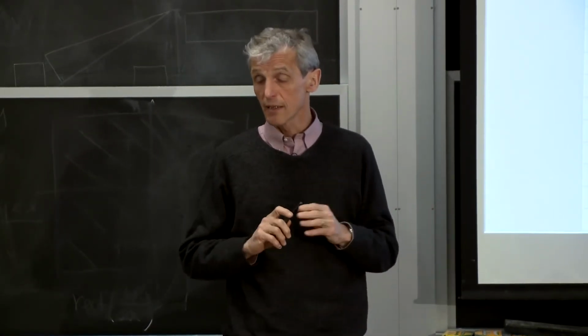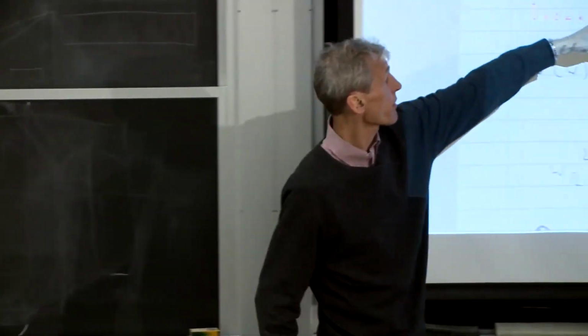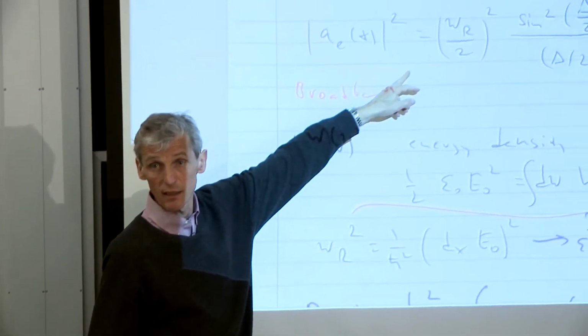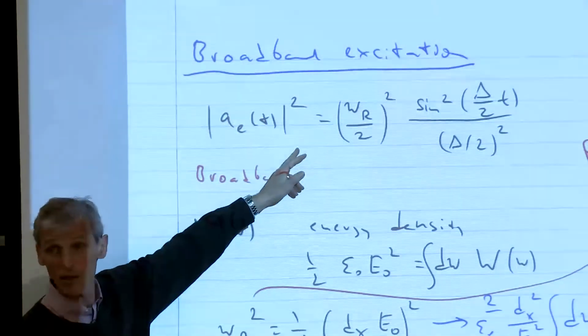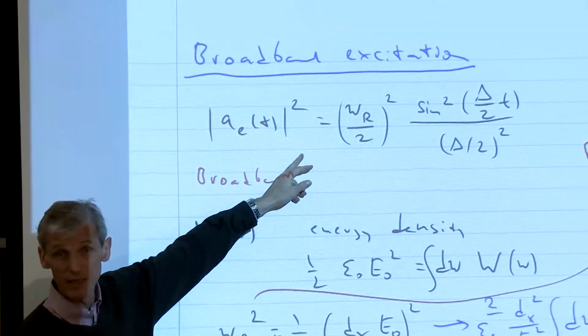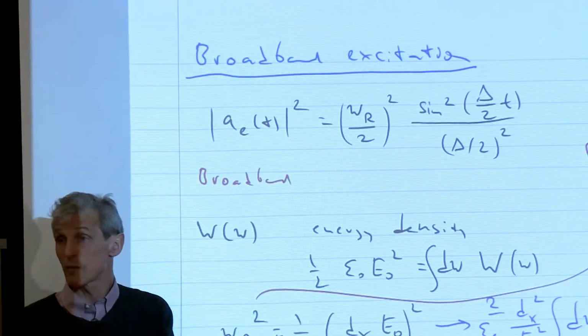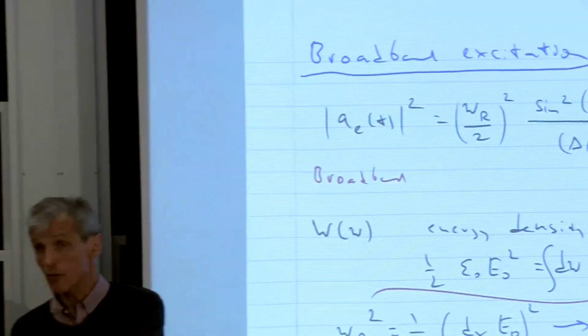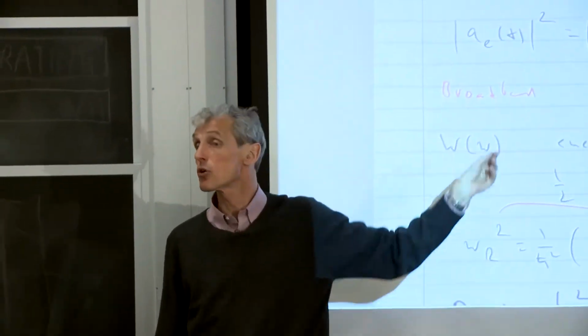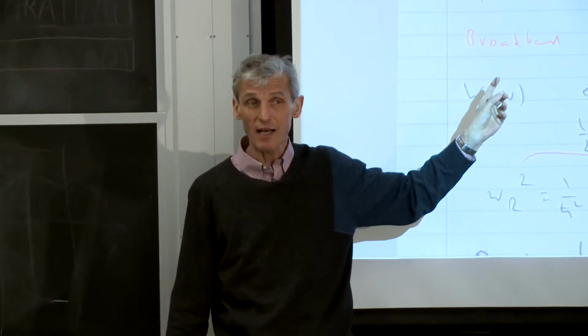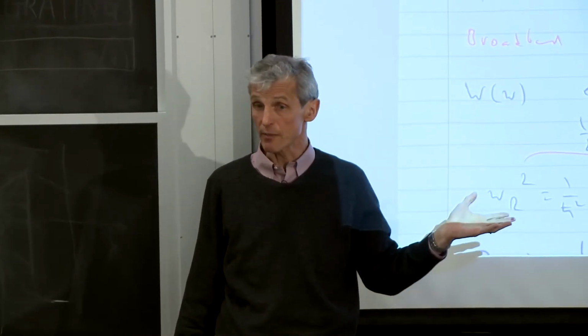The monochromatic case gave us in perturbation theory this result. And if you stare at it for a while, you see, well, these are just Rabi oscillations. It's not the formula of Rabi oscillations with a generalized Rabi frequency and power broadening, because it's perturbation theory. So these are Rabi oscillations in the perturbative limit.